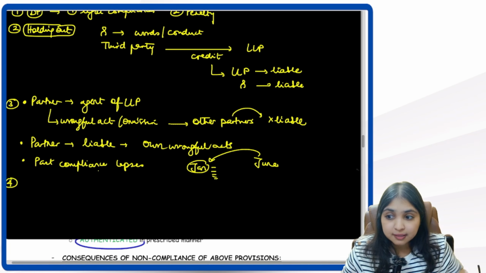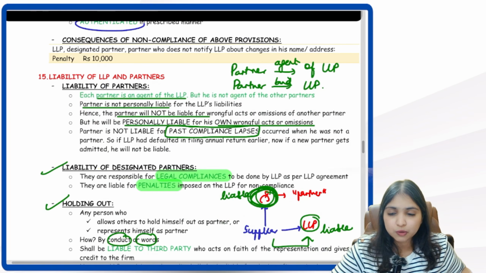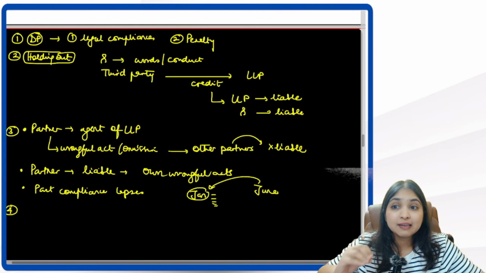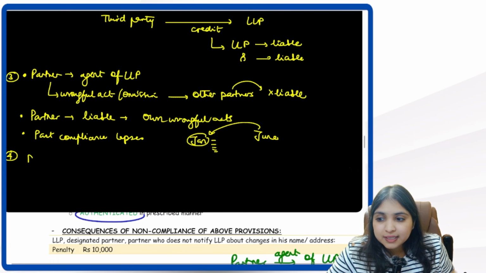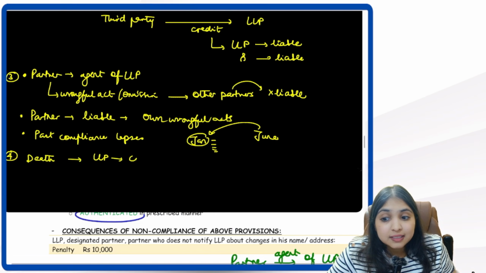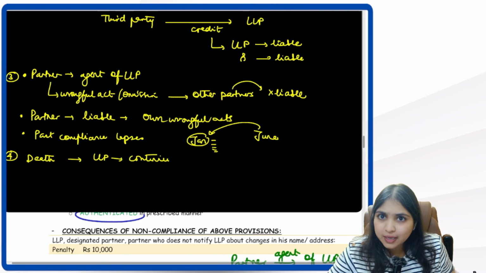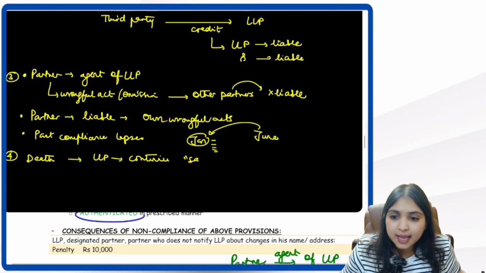Then after this, we came to our next page. Then we spoke about death of the partner. We discussed even when the partner dies, still the LLP can continue to carry on business in the same name.